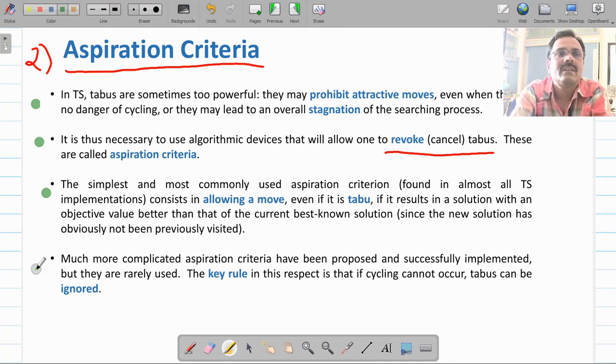So you can have more complex aspiration criteria, and successfully they have been implemented in other taboo search algorithms. If you see the literature, there is only one key rule you will have to follow while designing this aspiration criteria: cycling should not occur, because your taboo list takes care of cycling. While selecting the next node from the taboo list by this aspiration criteria, make sure that it does not result in a cycle.